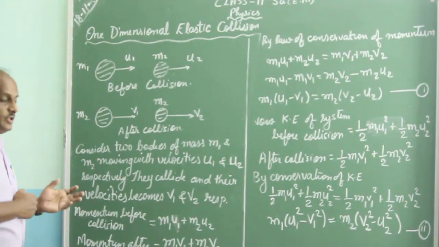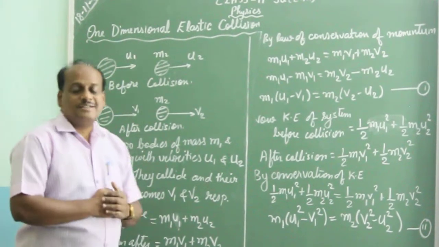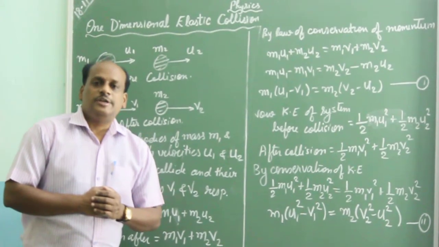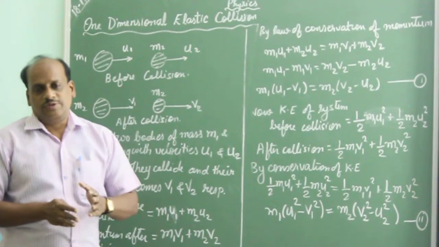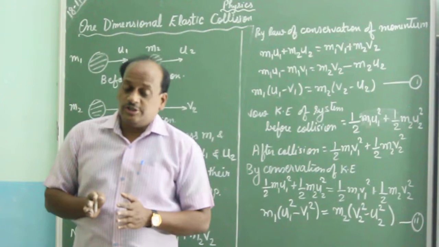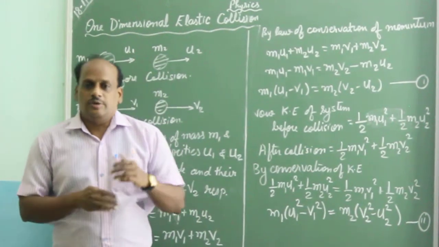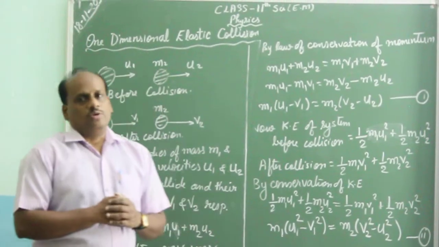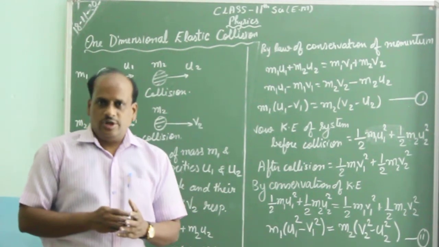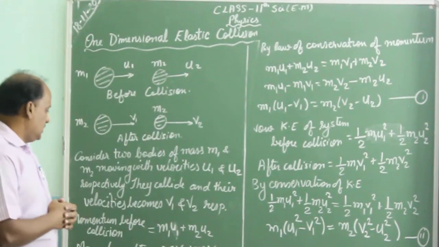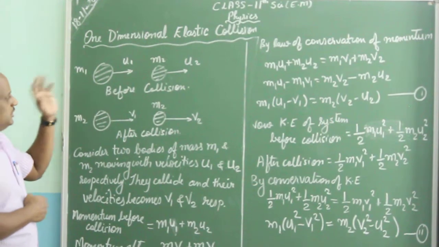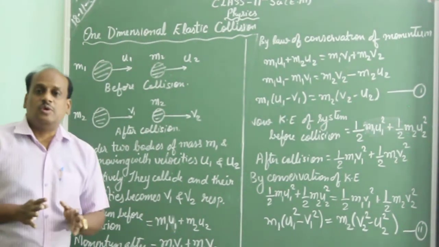So we know that since it is an elastic collision, the momentum remains conserved. Momentum of the system remains conserved, which means momentum of the particles before collision and after collision will be equal. So we will be finding the momentum of this two particle system before collision.